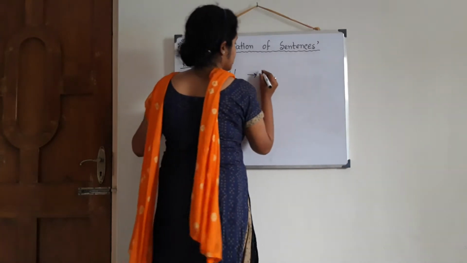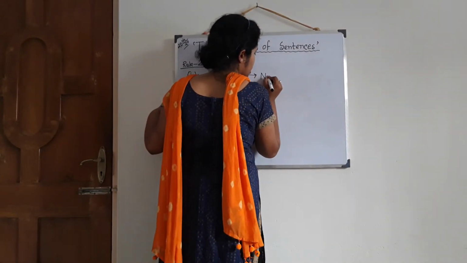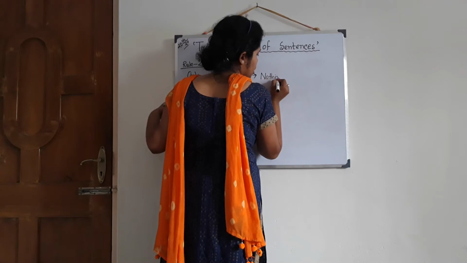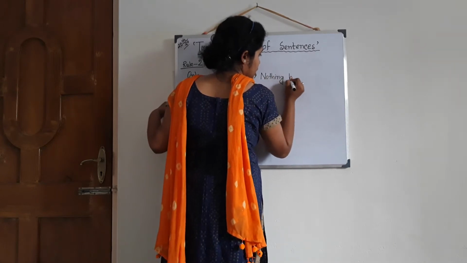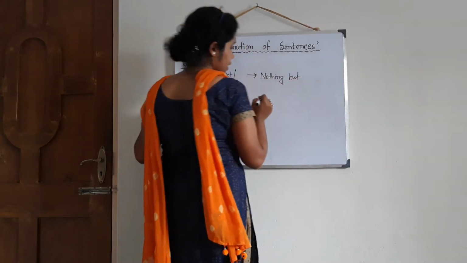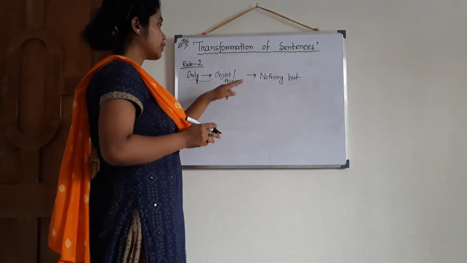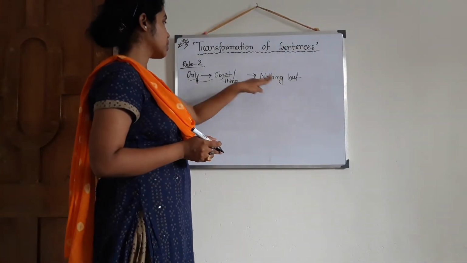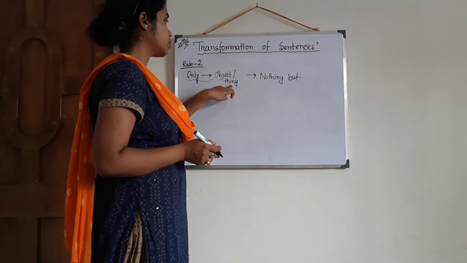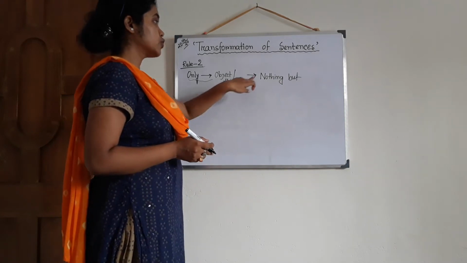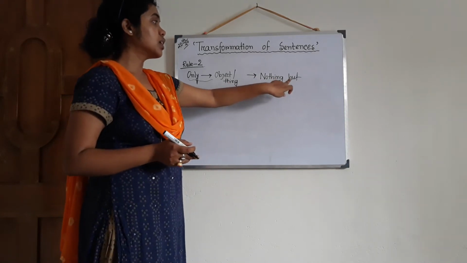Then it will start with nothing but. Instead of none but, it will start with nothing but. An object or thing, the word thing itself is there, so it starts with nothing but.